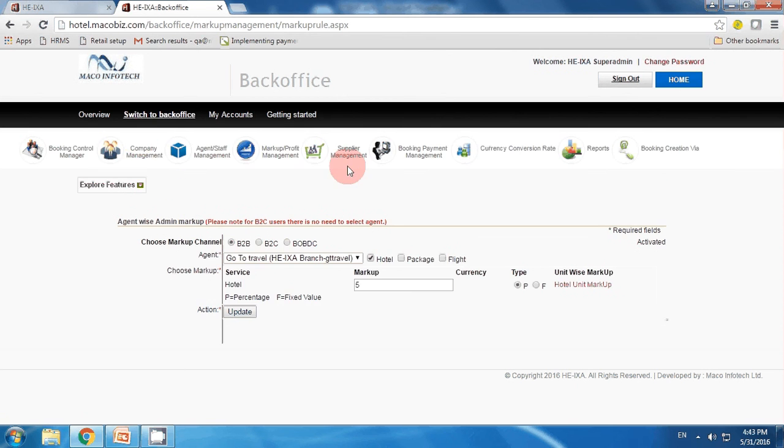Next option is for supplier management. You can manage your suppliers from this option. Now next option is for booking payment management. You can manage all your booking payments, either they are confirmed or cancelled, from this option.